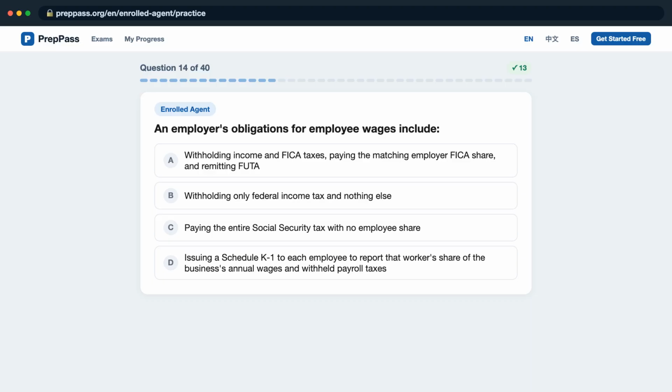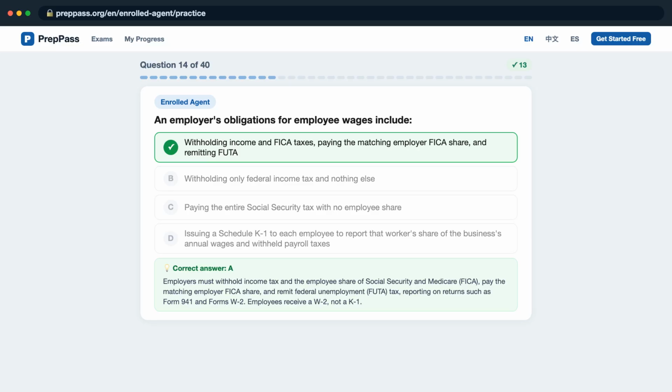Question 14. An employer's obligations for employee wages include, is it A, withholding income and FICA taxes, paying the matching employer FICA share, and remitting FUTA? B, withholding only federal income tax and nothing else? C, paying the entire Social Security tax with no employee share? D, issuing a Schedule K-1 to each employee to report that worker's share of the business's annual wages and withheld payroll taxes?